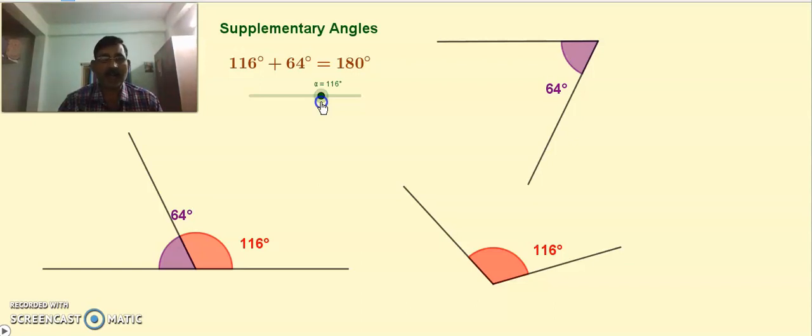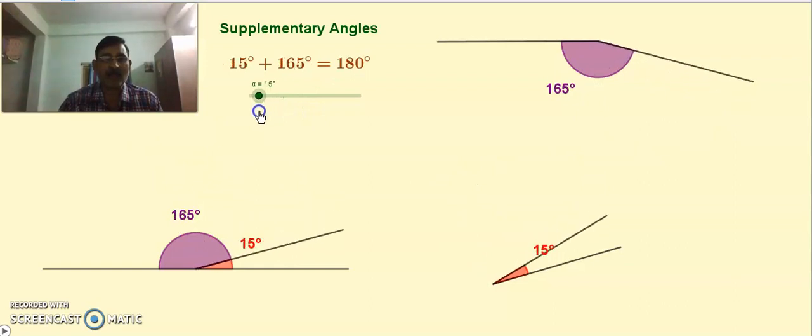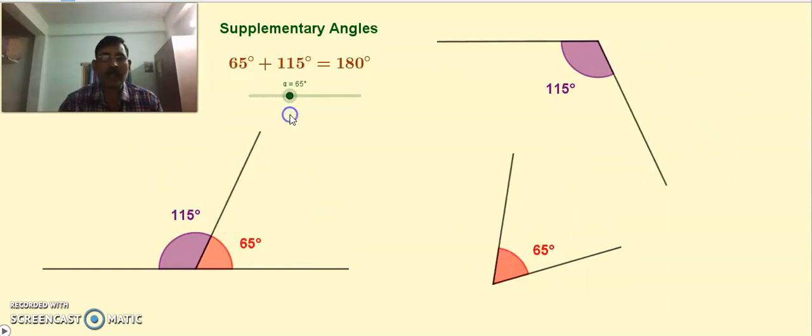On the other hand, when they are adjacent angles, the sum need not be 180. So if both conditions are satisfied, that is, the sum must be 180 degrees and moreover they are adjacent, then we say that they form a linear pair. So here you have two pairs of supplementary angles. In the first figure they are supplementary angles, and in the second also they are supplementary angles. Further, in the first figure they are adjacent and their sum is 180 degrees, so we can say that they form a linear pair.